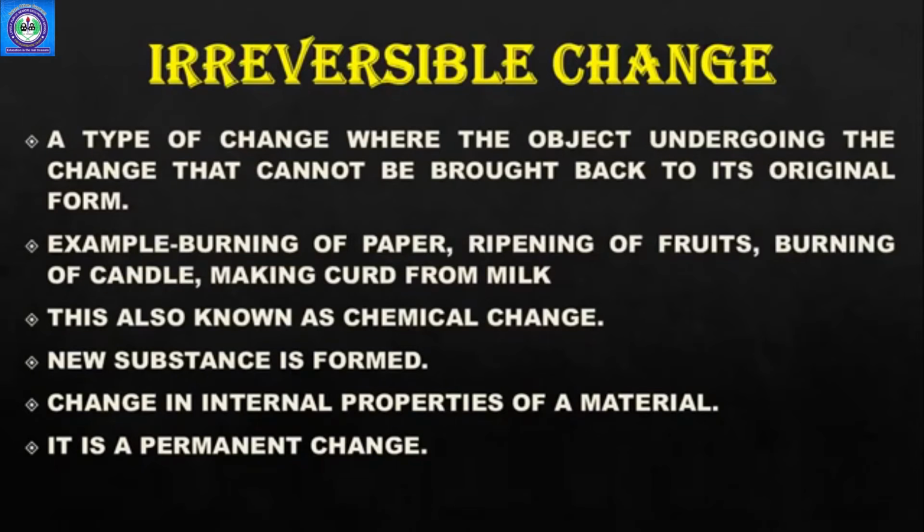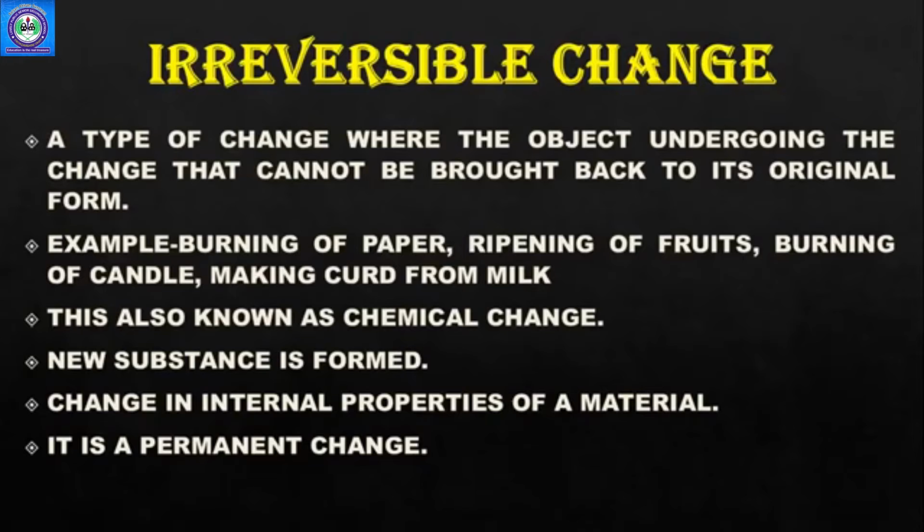Then ripening of fruits, burning of a candle, making curd from milk. Burning of a candle is a specific example of both the changes that we will discuss in the later slides. Okay. This is also known as chemical change क्योंकि यहाँ पे बहुत बड़े changes आ रहे हैं. That means it is a permanent change. So it is a chemical change also. New substances are formed. As you can see, when you burn a paper, you get ash. Ash is a new substance.